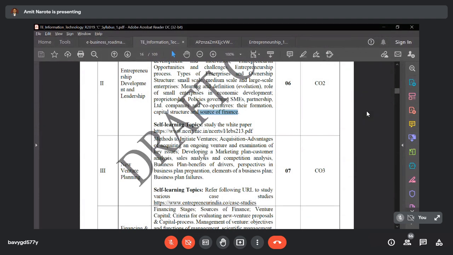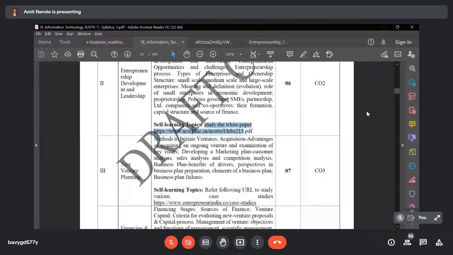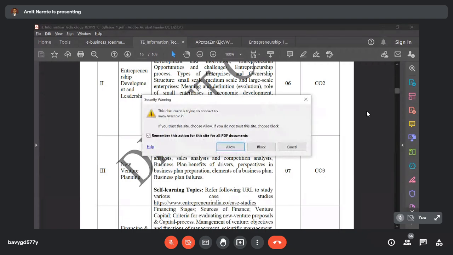Then what is the self-learning topic in module number 2? Here we are going to discuss the white paper from the NCERT website. So let's discuss this white paper. Let me check whether it will be working or not.